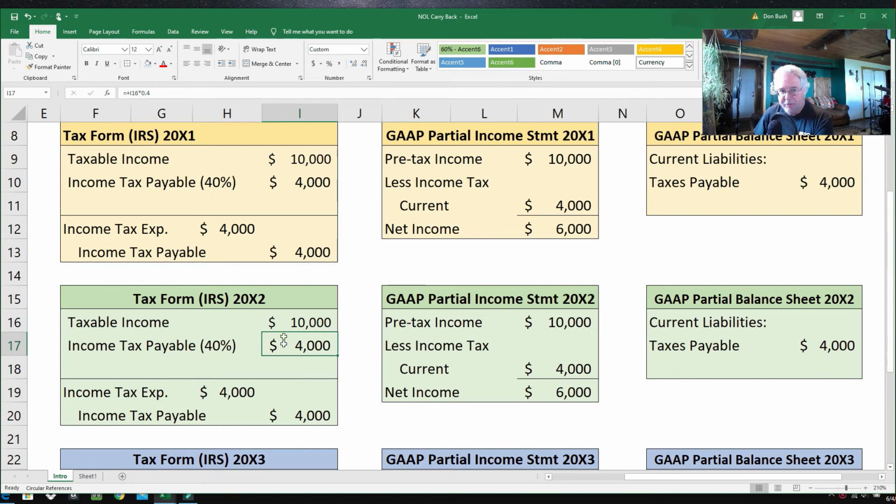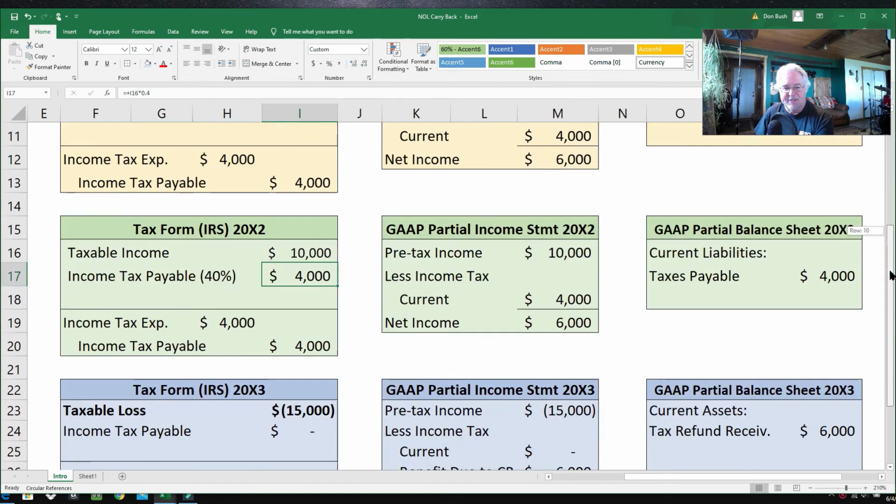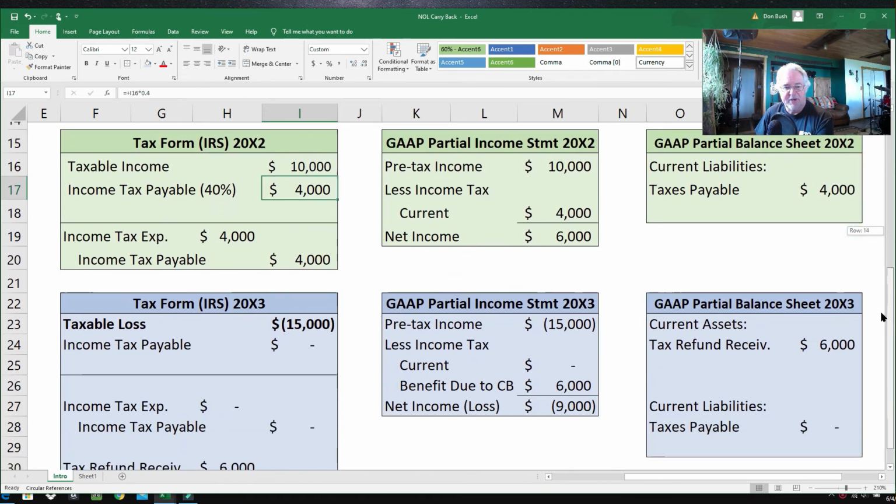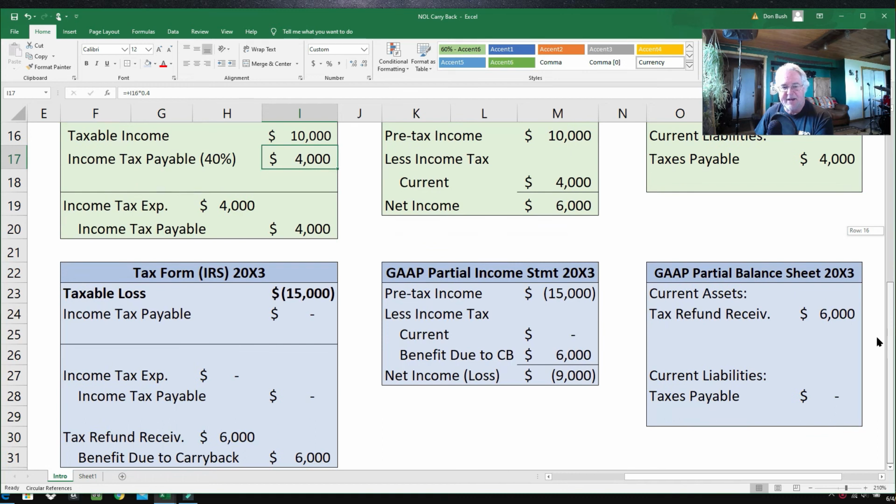So here we go again. We're going to get this $4,000 back and $2,000 of this. $4,000 and $2,000 is $6,000. So here we go. That's where we get the $6,000 for this journal entry. It's just that easy, guys.